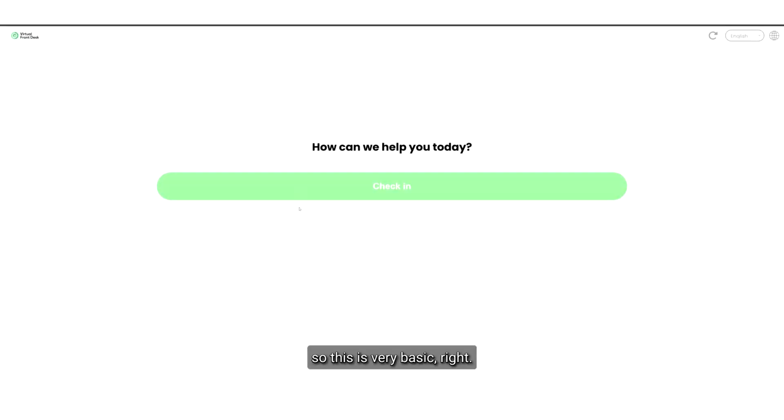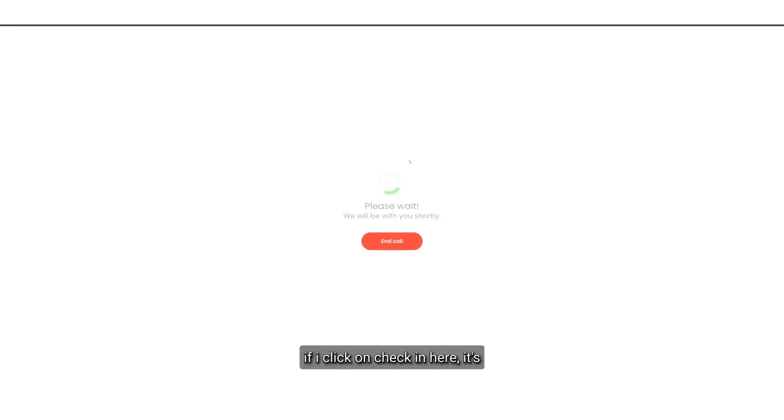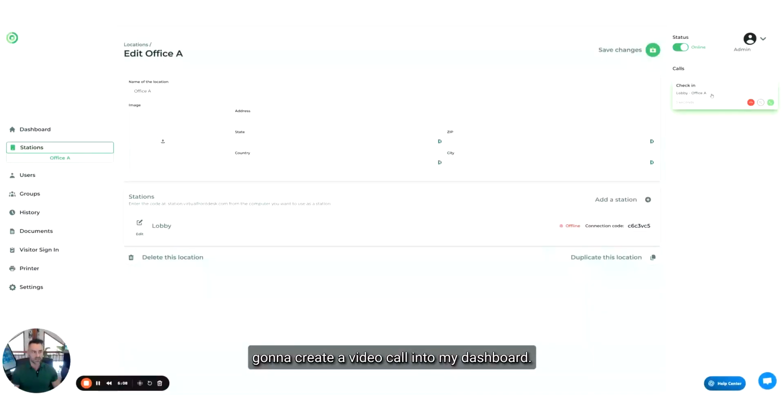Check-in. This is very basic, right? I can upload a logo, as I mentioned, and a background. I can customize the screen fully, and I can have as many buttons as I want. But basically now it's ready to go. If I click on check-in here, it's going to create a video call in my dashboard. You see check-in, and if I click on it, it's the video call. I cannot answer it now because I'm using the camera. That's how it works, and it's ready to go. It's that simple.